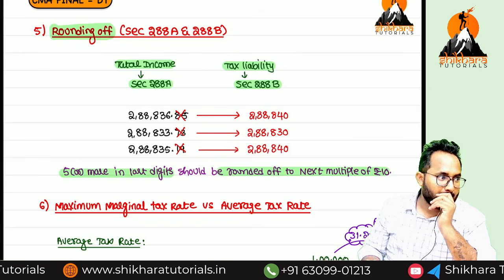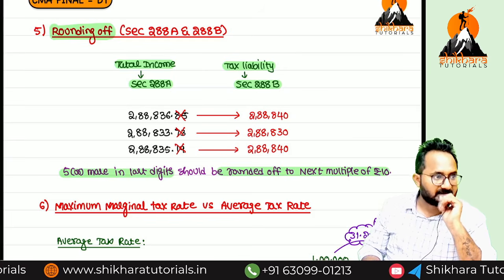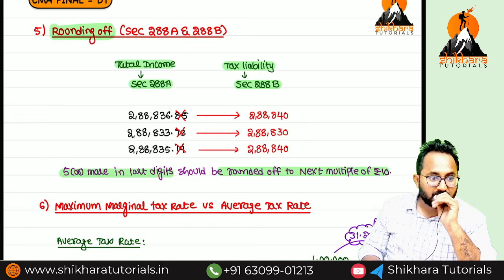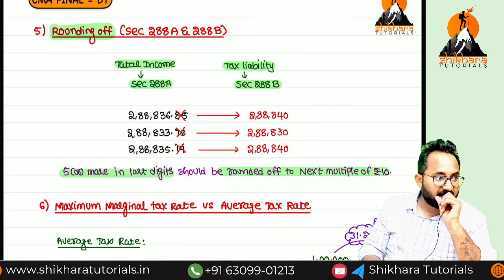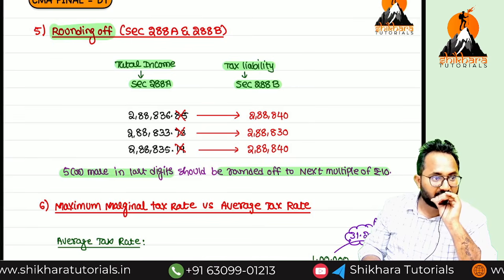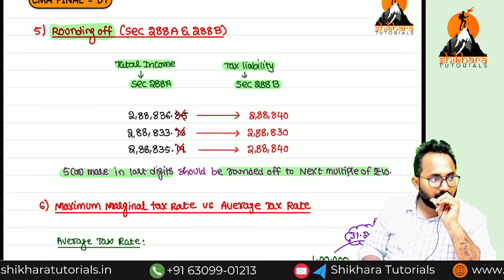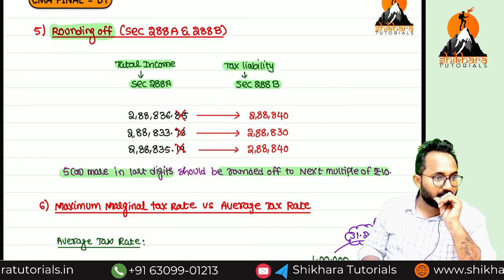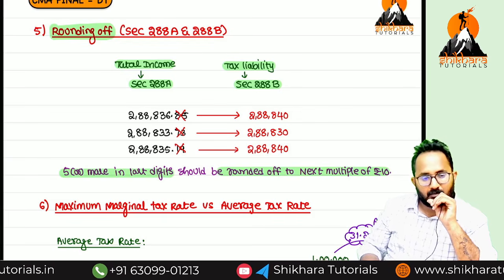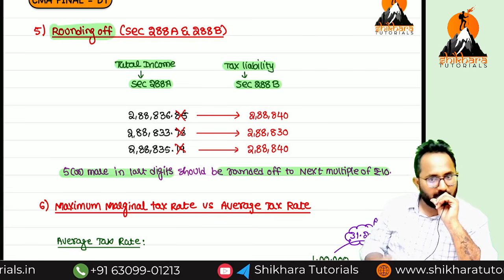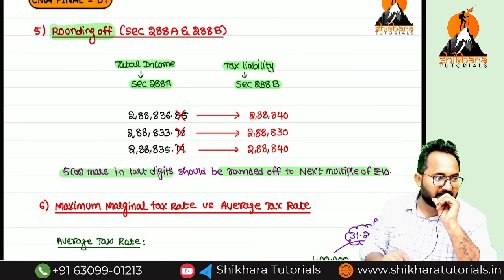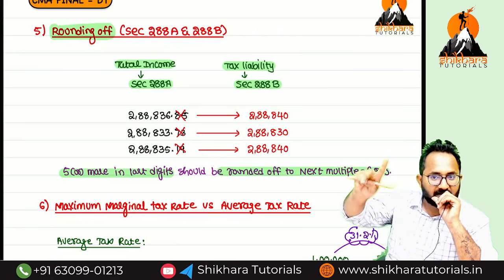Understood? Yes, sir. Today we discussed the special tax rates, then health and education cess, then rebate. Rebate is not available for all assessees, only for a specific assessee. Who is the specific one? Resident individual. Under both the regimes rebate is available. Which one is more beneficial? 115BAC. Below 12 lakh also you will get rebate. Above 12 lakh total income also you will get rebate. Under which concept? Marginal relief.